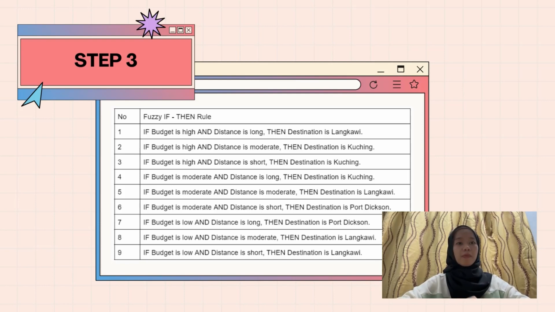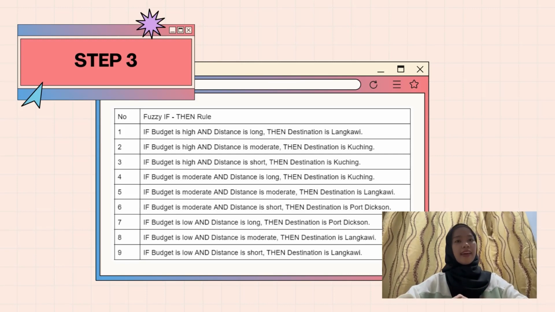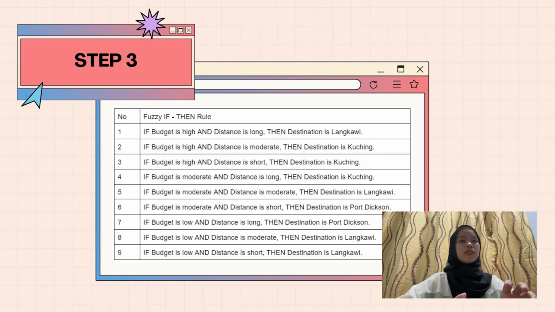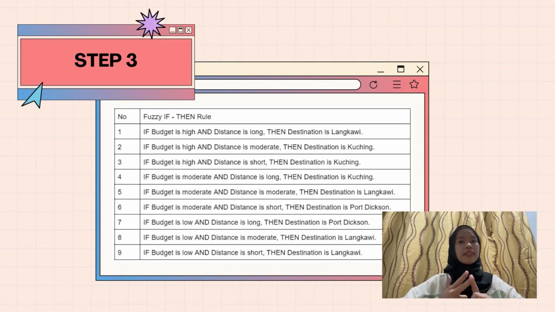So, there are about 9 fuzzy if-then rules. For the first one, if the budget is high and distance is long, then the destination is Langkawi. Next, if budget is high and distance is moderate, then the destination is Kuching. And next, if budget is high and distance is short, then the destination is Kuching.